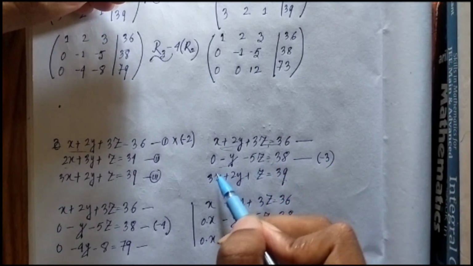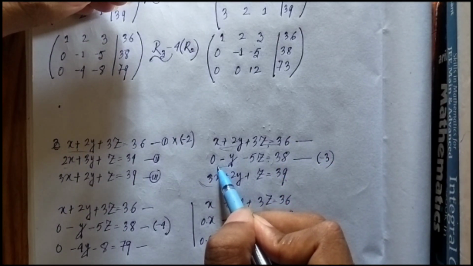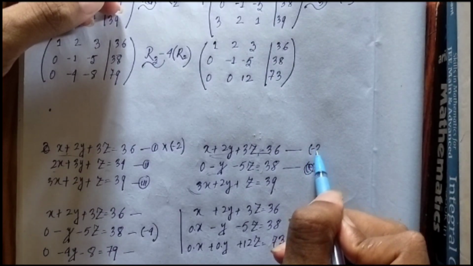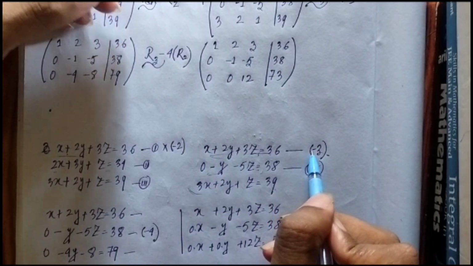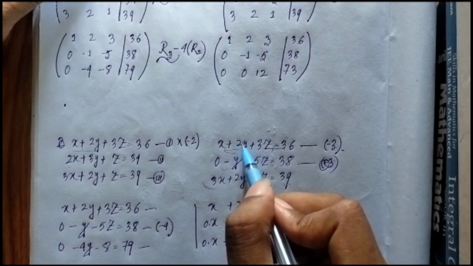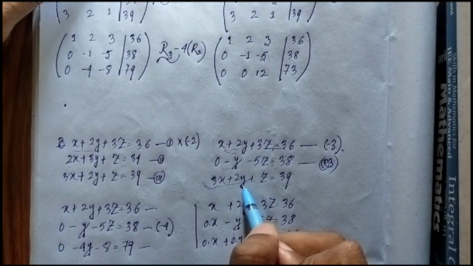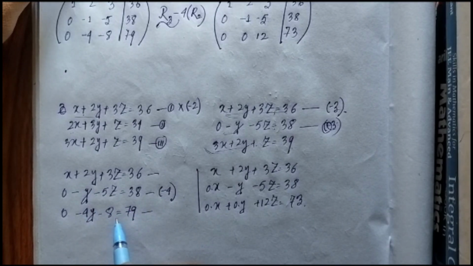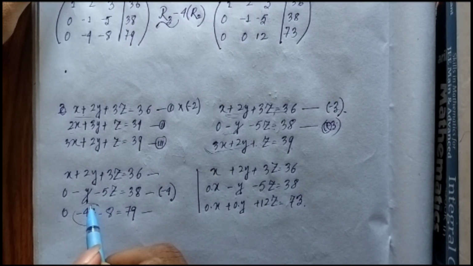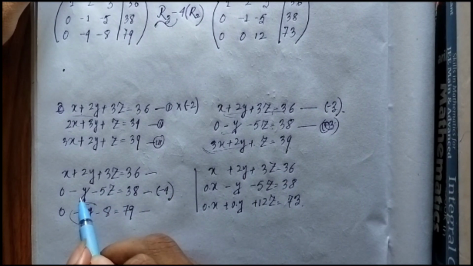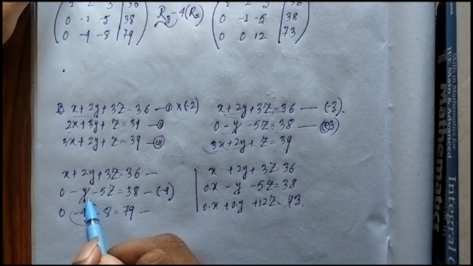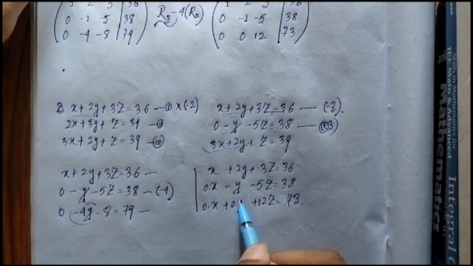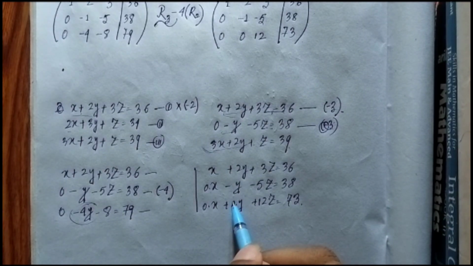Again, we multiply this to make this one 0. We multiply, sorry, -3 with this one, and ultimately we add it to equation number 3. We can do this. So we end up with this, and to make this variable 0, we multiply equation number 2 with -3 and add it with this, and we end up with this, where this coefficient is also 0.